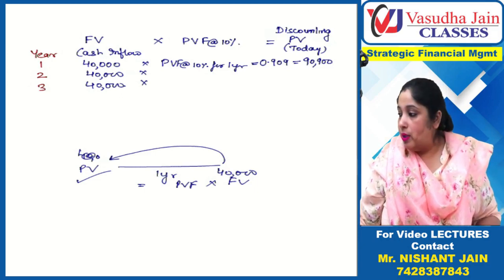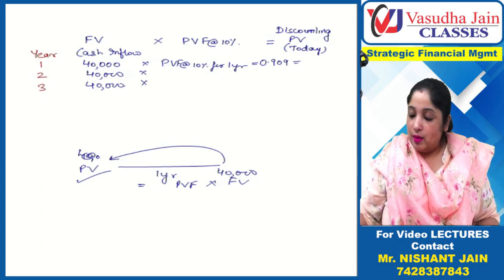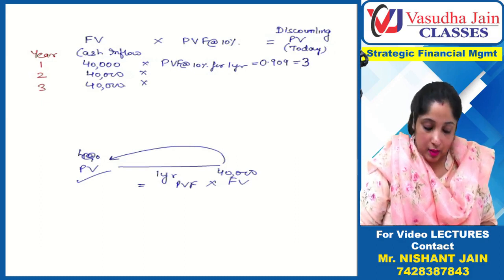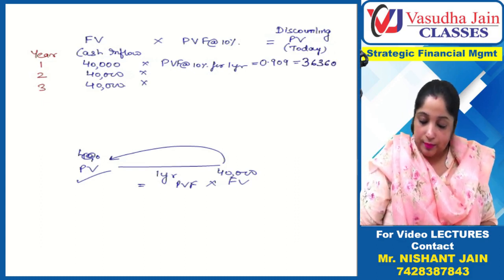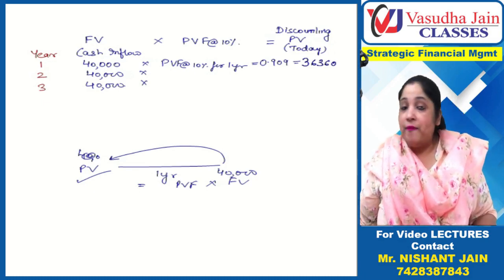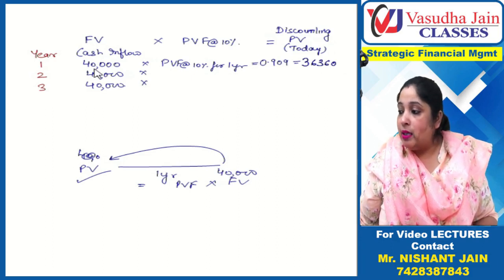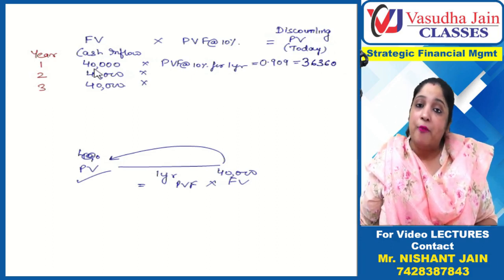This is coming out to be 36,360. Okay, so if I invest 36,360 today at the rate of 10%, after 1 year it should become 40,000.